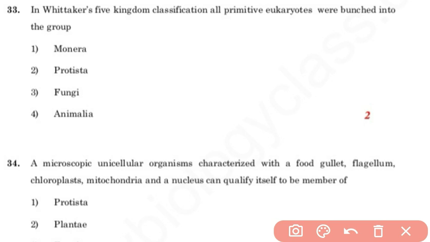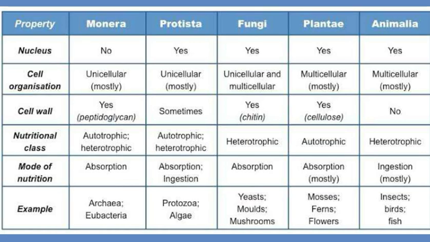The five kingdom system was formed on the basis of characteristics such as cell structure, mode of nutrition, source of nutrition and body organization. The five kingdoms given by Whittaker were kingdom Monera, Protista, Fungi, Plantae and Animalia. These were the five kingdoms given by scientist R.H. Whittaker.